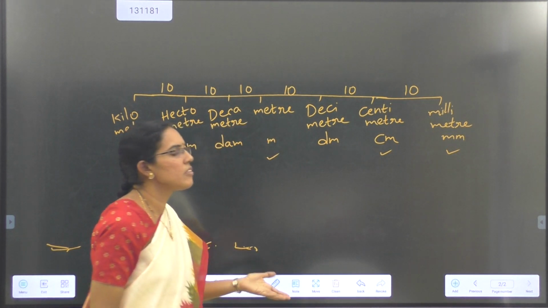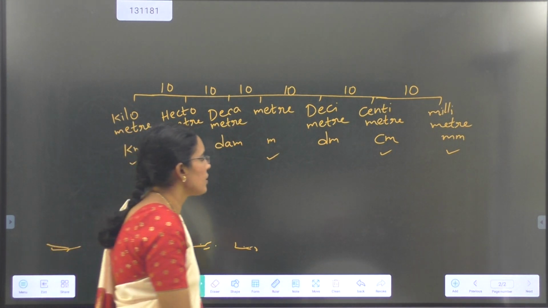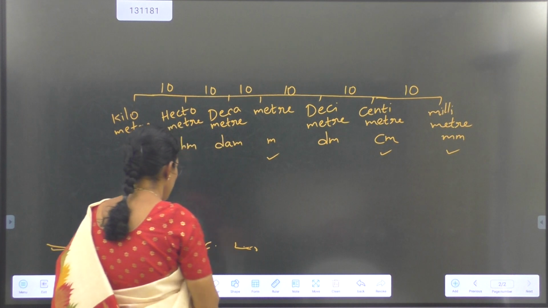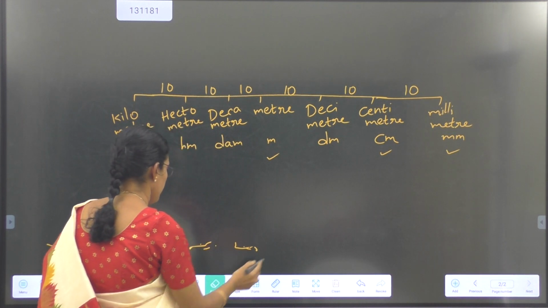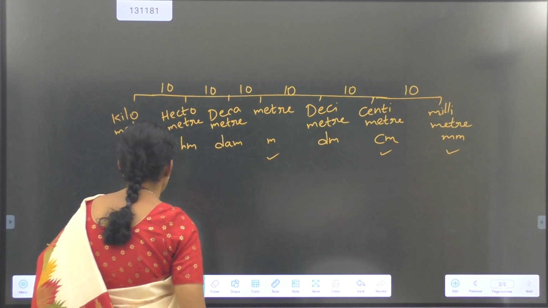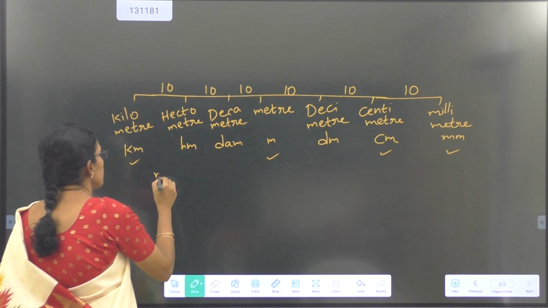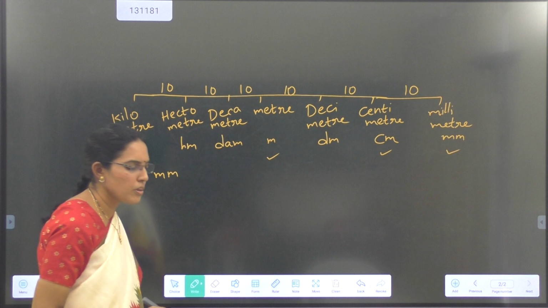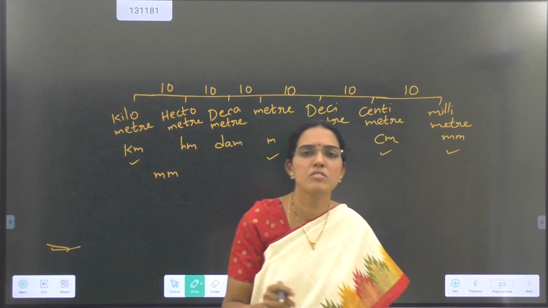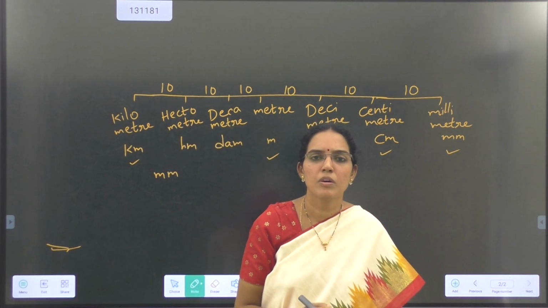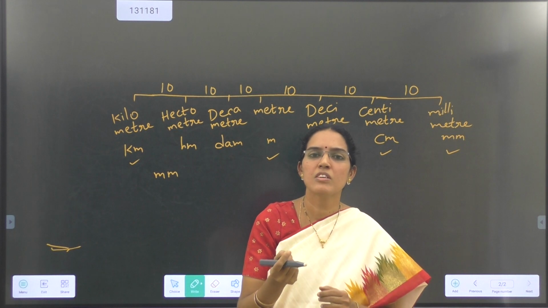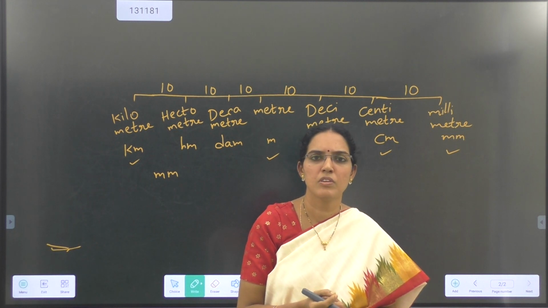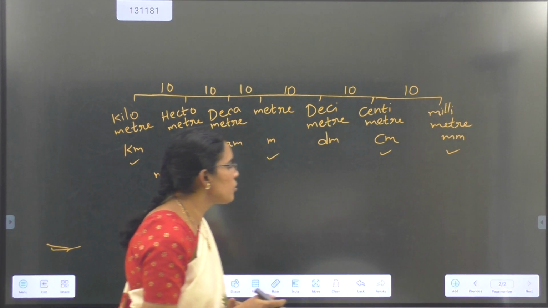Now we'll see where we use millimeters. Millimeter is the smallest unit. For measuring very small lengths we use millimeter. For example, if you want to find the thickness of paper, the thickness is very small, then we use millimeter.